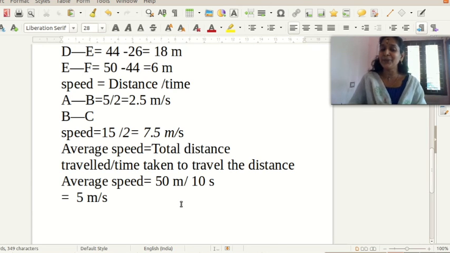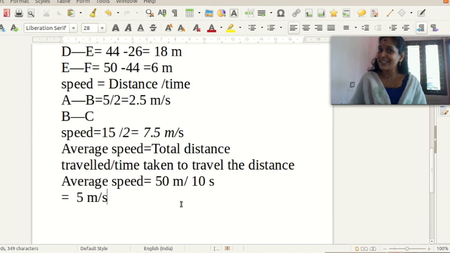Then we are able to find the average speed of any vehicle by using this equation. We can tell this to our Vishnu: don't become worried. You can calculate the speed of any vehicle by using the equation: average speed is equal to total distance travelled divided by time taken to travel the distance.